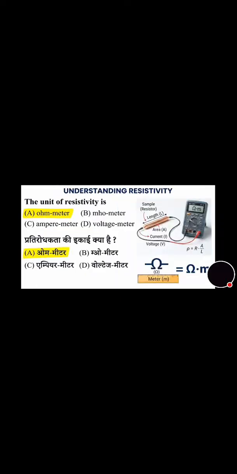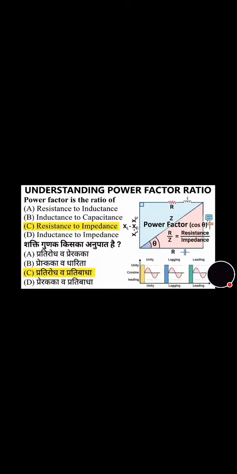You can see on the screen, the unit of resistivity is what? And its unit is ohm meter. Now we will move towards the next question. This question is also a very important question. You can see on the screen. Power factor is the ratio of what? Resistance to inductance, inductance to capacitance, resistance to impedance, inductance to impedance. Its correct answer is option C, that is resistance to impedance. And now move towards the next question.